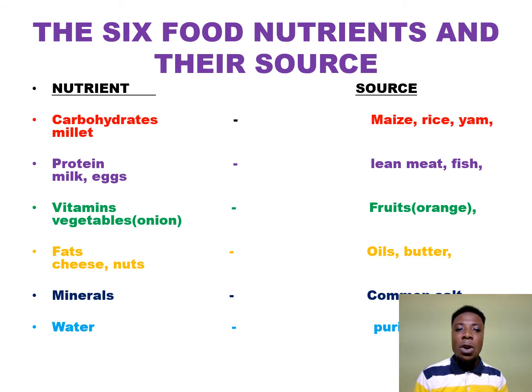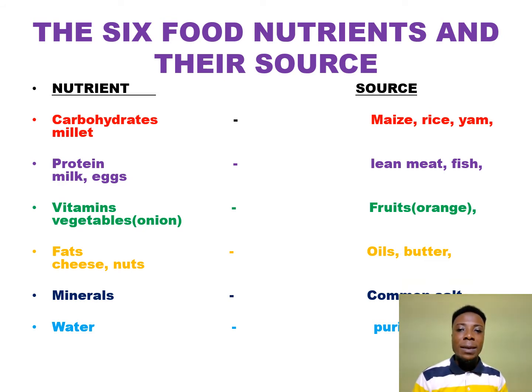On your left hand side, you could see the 6 basic food nutrients listed down for you. First one is what we've explained. The starchy and heavy foods are carbohydrates. Second, we have protein. What are protein foods?